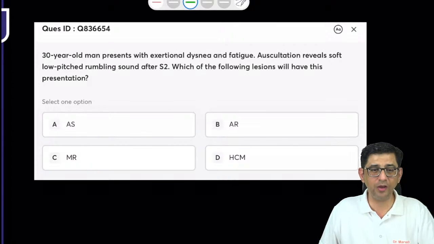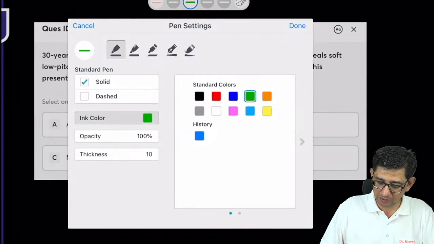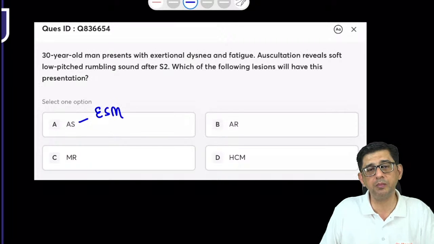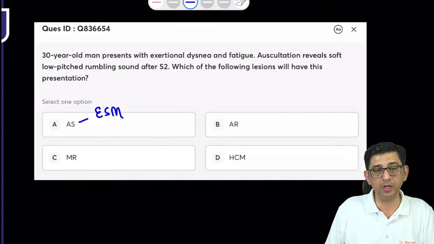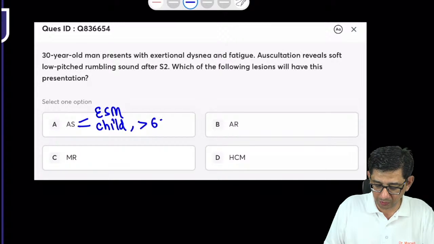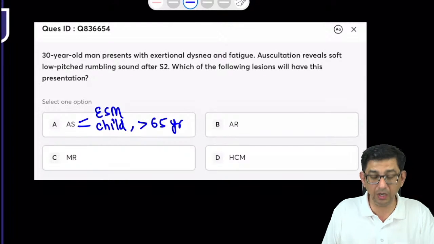तो मुझे A मिला। Aortic stenosis तो बच्चों में होता है या adults में होता है? Why A is an unlikely answer: because in aortic stenosis, one will have an ejection systolic murmur. Apart from the ejection systolic murmur, valvular aortic stenosis कब मिलता है? Either it will be seen in a child or in a geriatric population. It is usually seen after 65 years of age. So option number A is very, very unlikely.